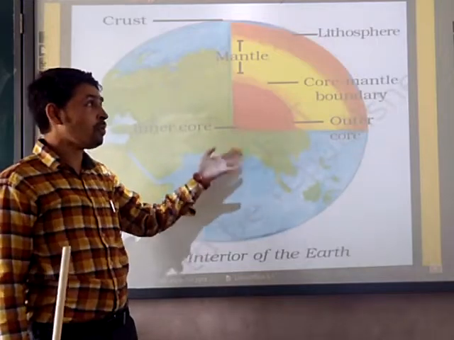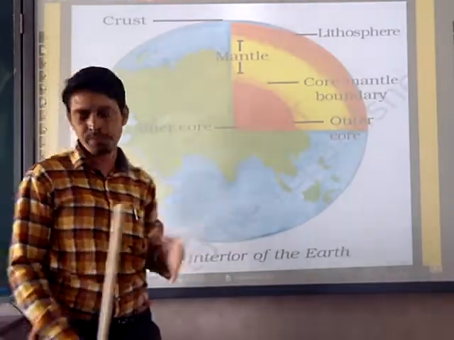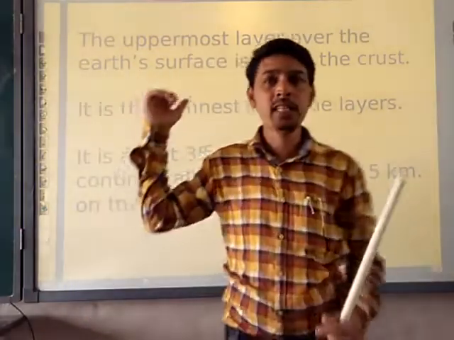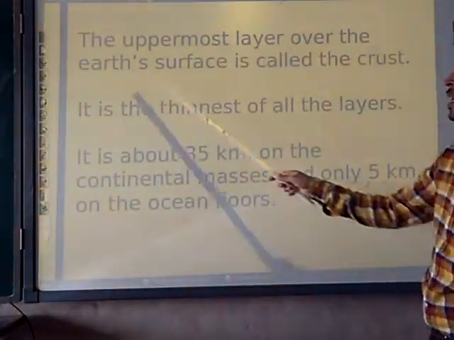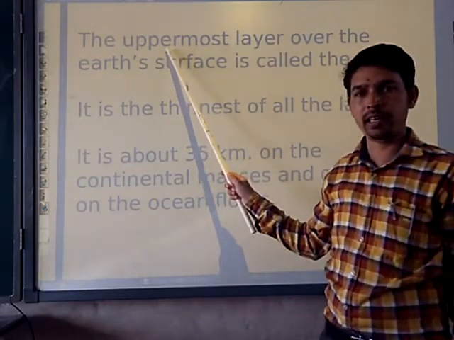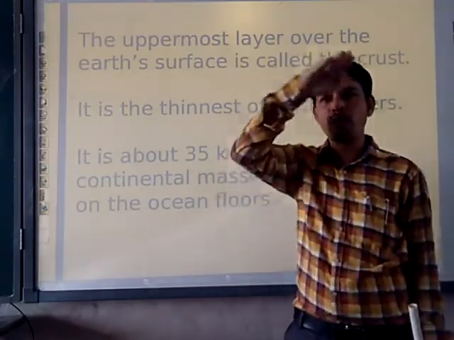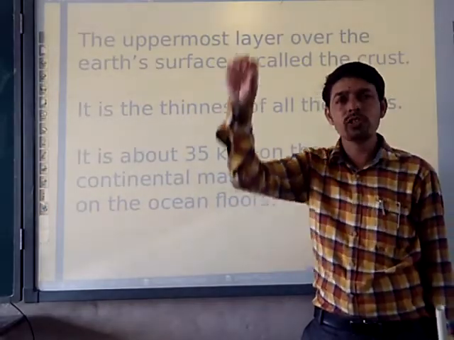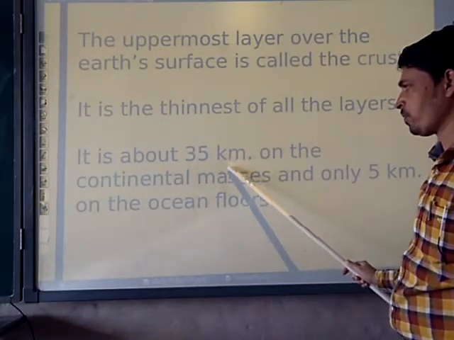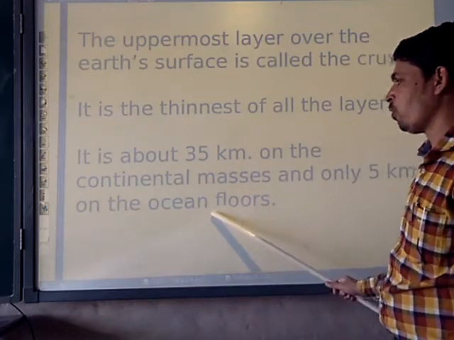Moving further to talk more in detail, step by step we will see about crust, mantle and core. Next, the uppermost layer over the earth's surface, which we have seen, is called the crust. So what is crust? The uppermost layer is called crust. It is the thinnest of all the layers. When we compare the first layer, second layer and third layer, the crust is the thinnest one. It is about 35 kilometers on the continental base and only 5 kilometers on the oceanic floor.